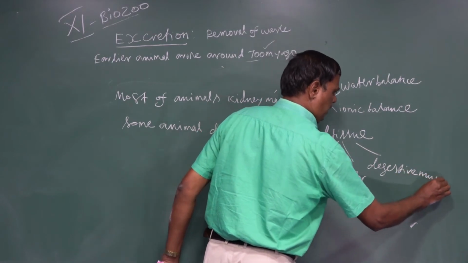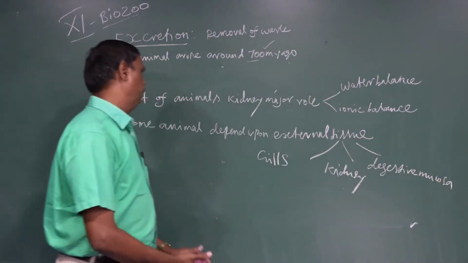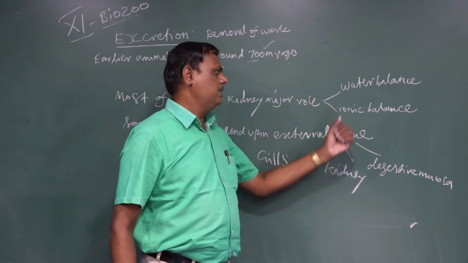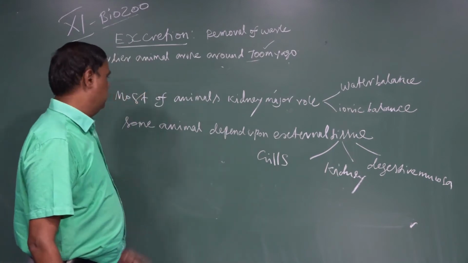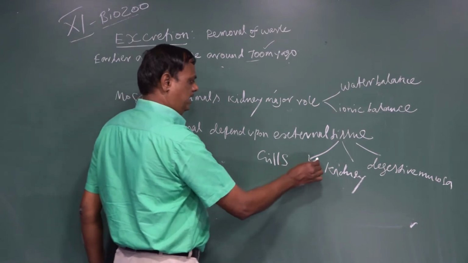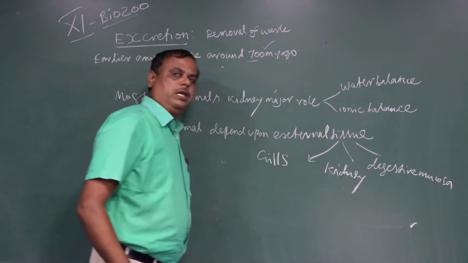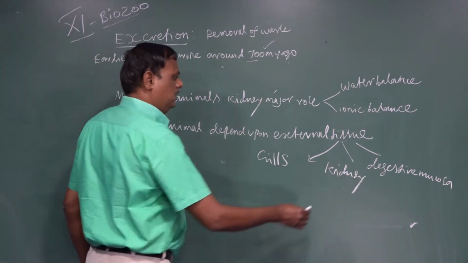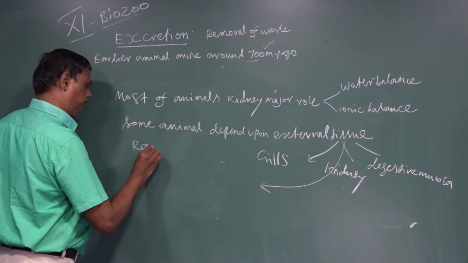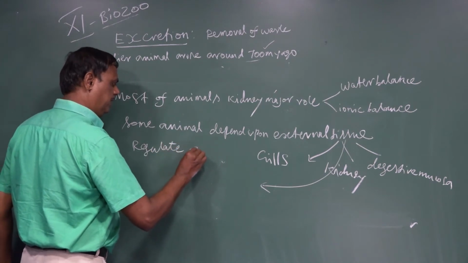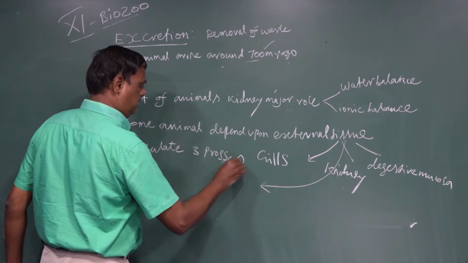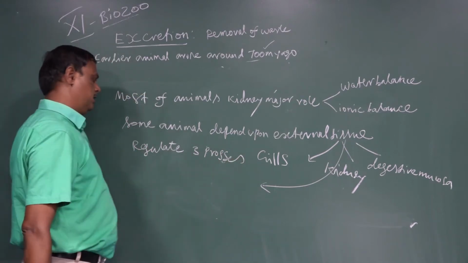In most animals the major role of the kidney is water balance and ionic balance. Some animals depend upon external tissues like gills, kidney and also the digestive mucosa. These external tissues regulate three processes. What are the three processes regulated by external tissue?